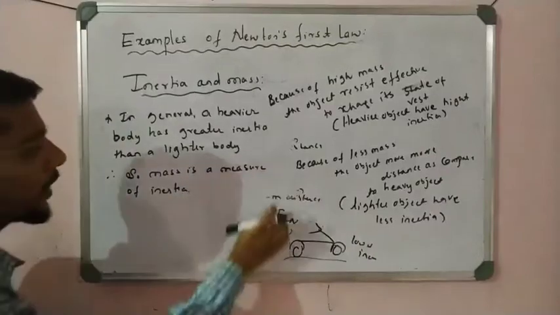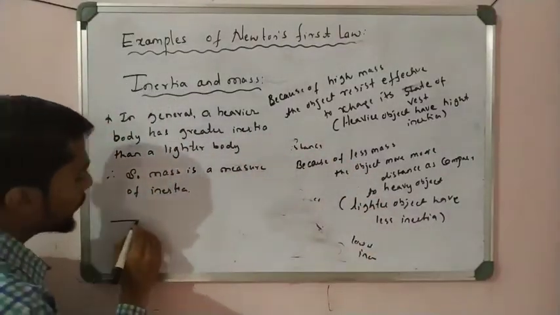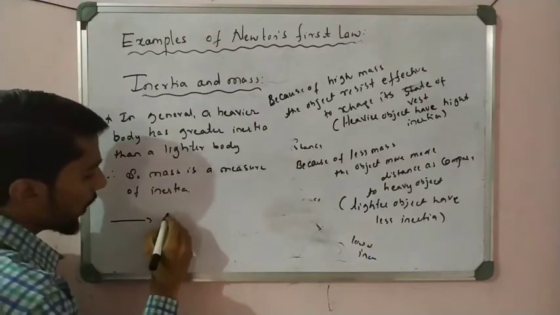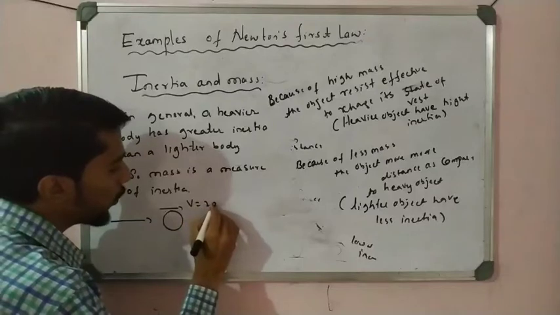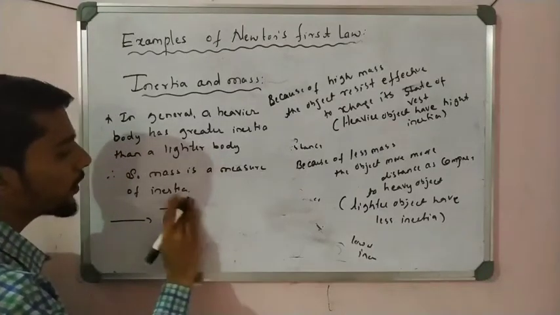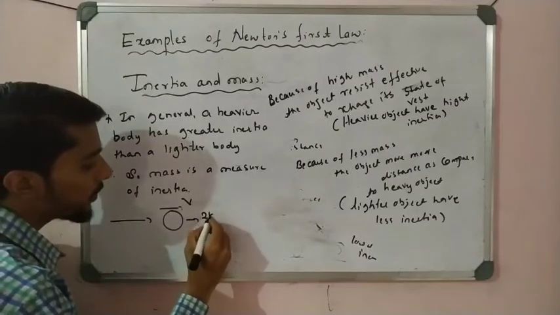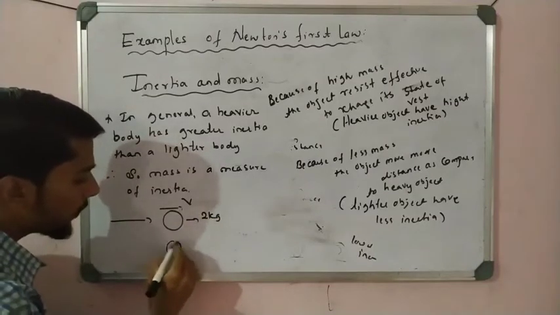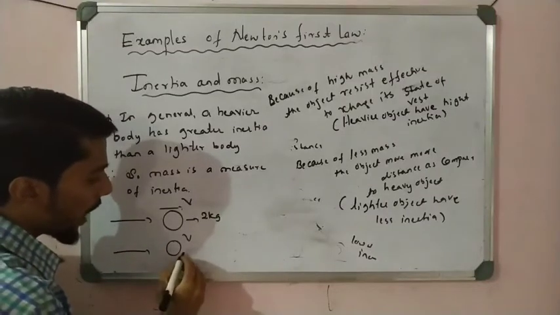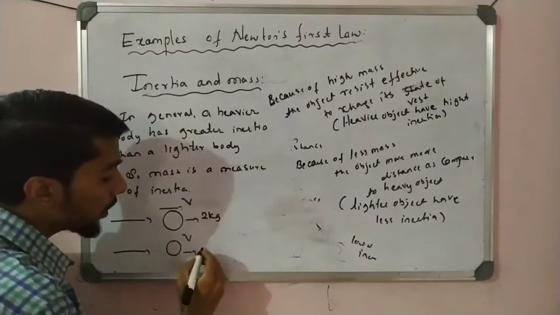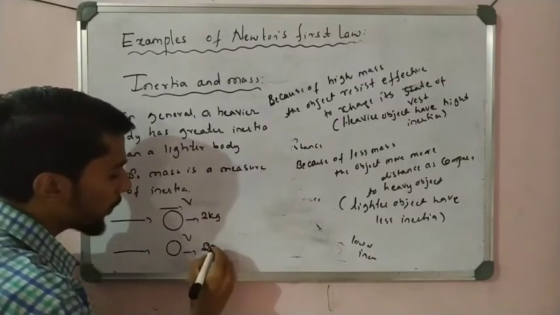Okay, students, now I can give an example here. See here, a ball is coming towards you with velocity v, and the ball weighs about 2 kg. And another ball is coming towards you with velocity v and it is about 200 gram.